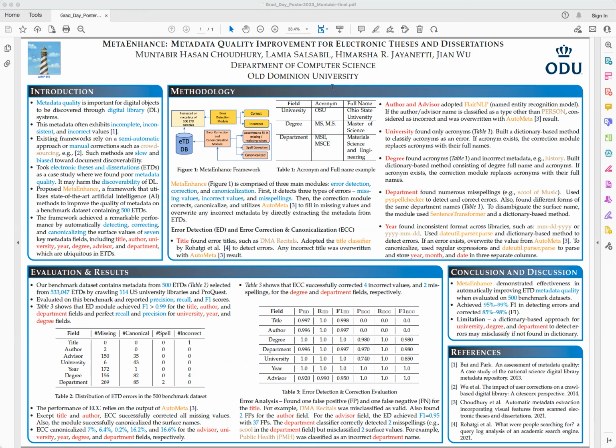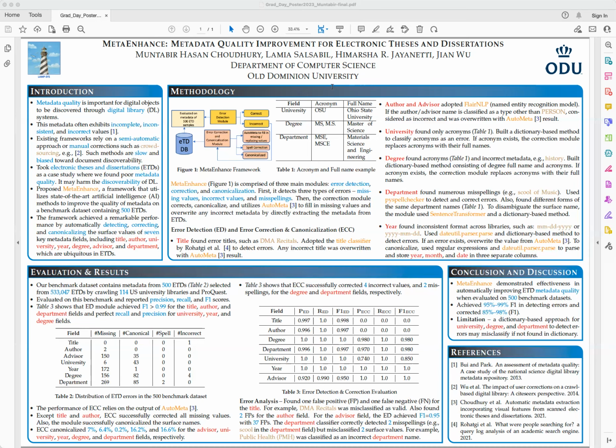So we took electronic theses and dissertations. In short form, we are going to call them ETDs. We took these ETDs as a case study where we found poor metadata quality, and this may harm the discoverability of digital libraries. And we came up with a solution, a framework called MetaEnhance, which utilizes state-of-the-art artificial intelligence methods to improve the quality of the metadata, on a benchmark data set for evaluation tasks, which contains 500 entities.